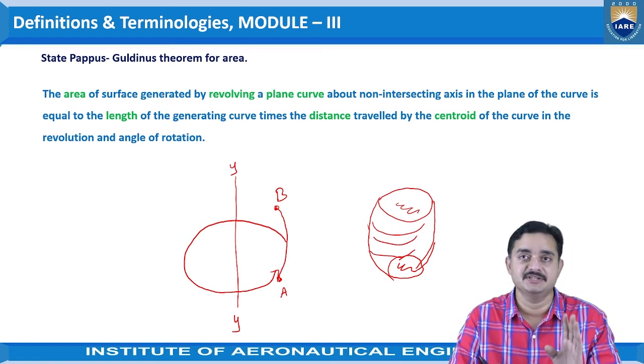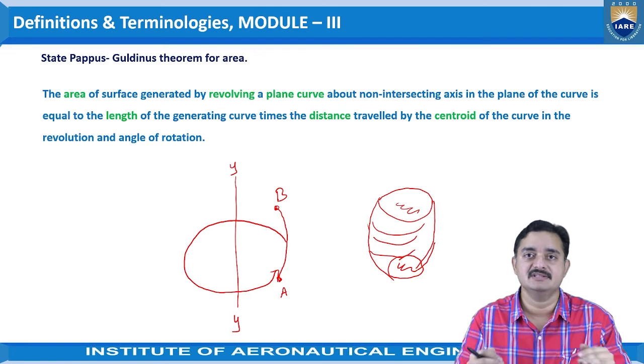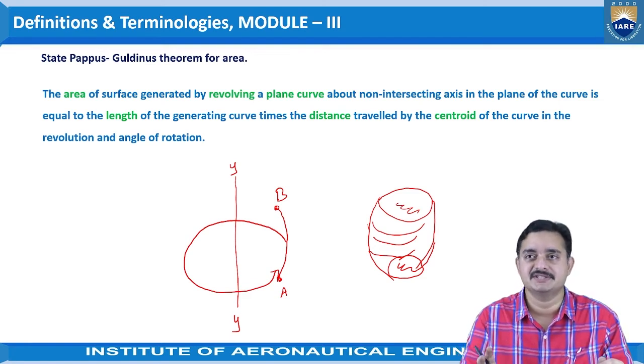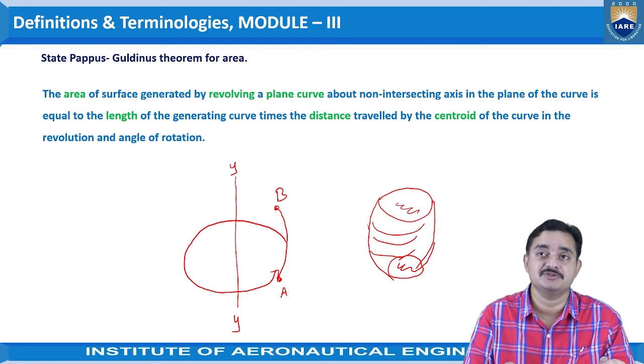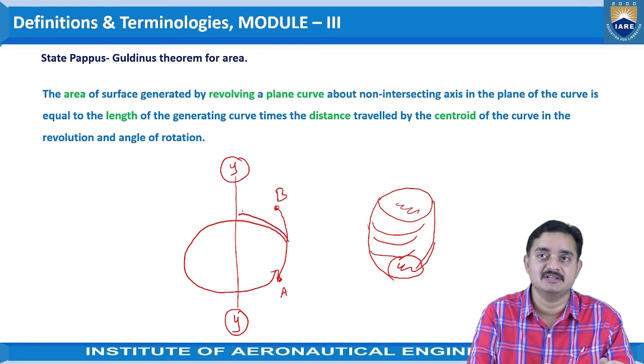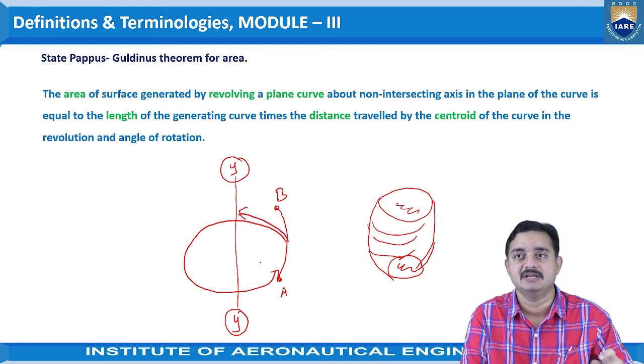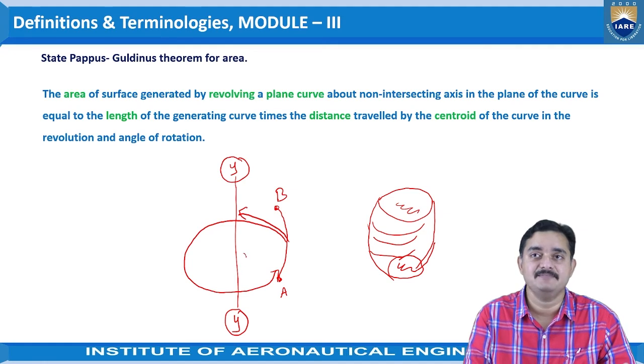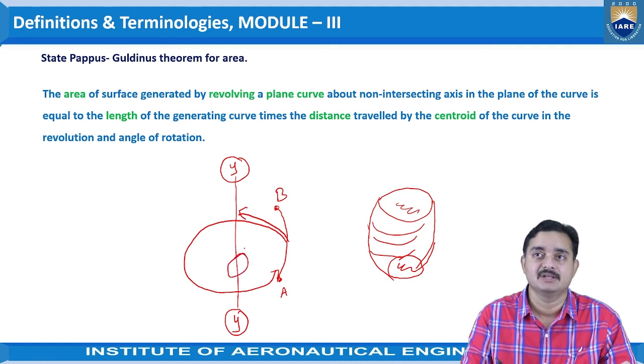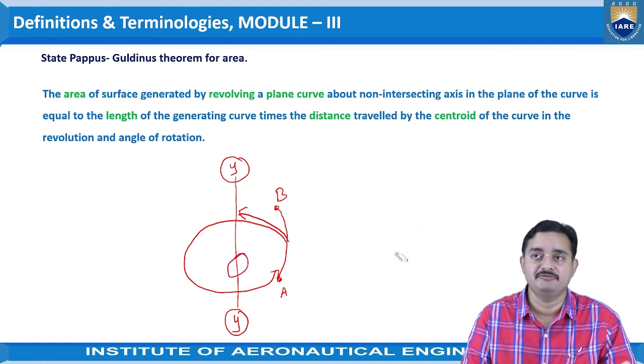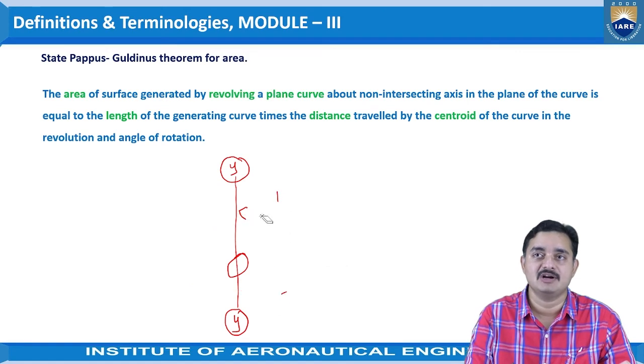This is for 360 degrees. You may rotate this curve through a certain angle, no problem. But the rotation should be with respect to a non-intersecting axis. Whatever revolution is made for this curve, it should not intersect the axis.